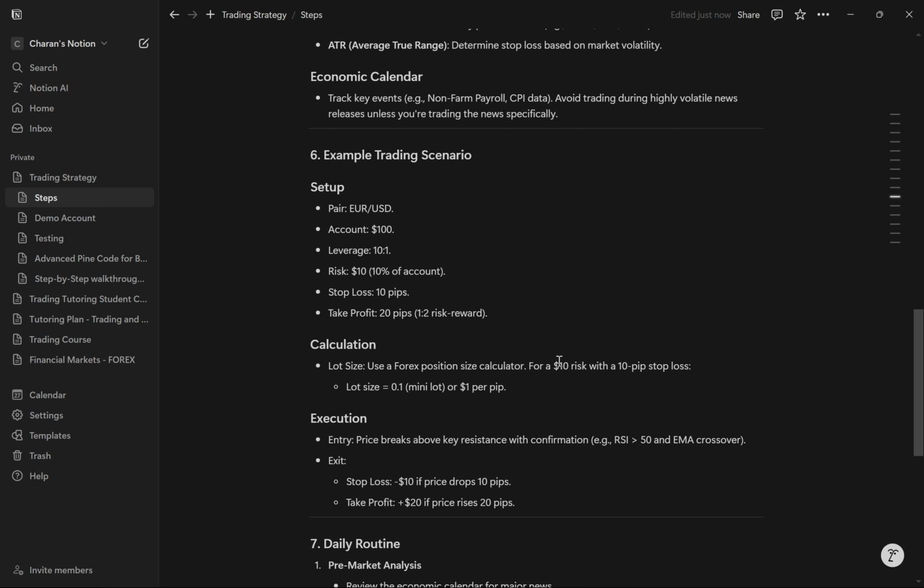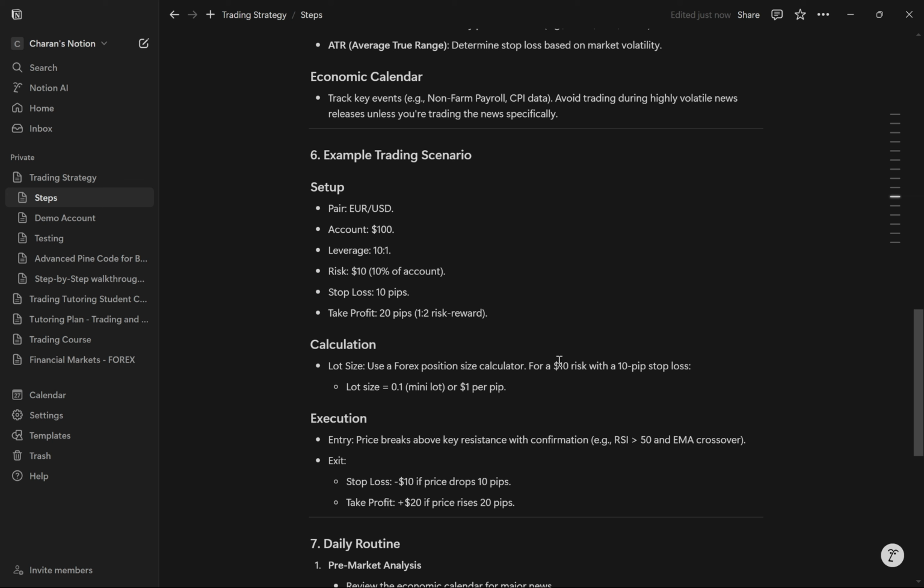So let's say we're having the pair of the EUR/USD. We're gonna buy euros and sell US dollars. Our account is at $100. That's when we're gonna start, and we've got a leverage of 10:1. So we're gonna risk 10% of the account, which is $10, obviously, and we have a stop loss of 10 pips and take profit of 20 pips. And so that's a 1:2 risk reward ratio.